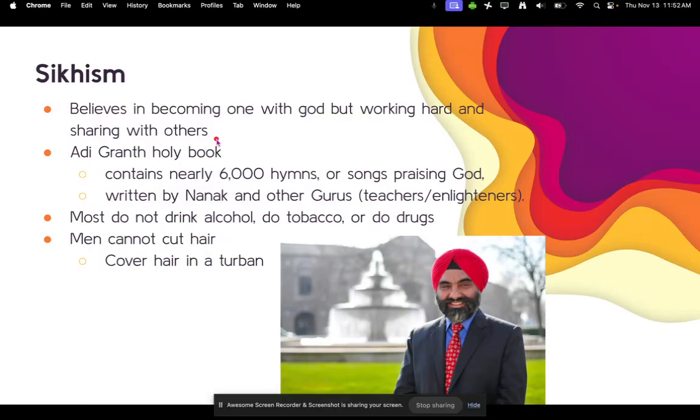The Adi Granth is the holy book. It contains nearly 6,000 hymns and songs praising God. It was written by Nanak and other gurus. So a guru is a teacher or an enlightener. Most Sikhs do not drink alcohol, use tobacco, or do drugs. Men also cannot cut their hair, so they would wrap their hair up in a turban like this guy has.